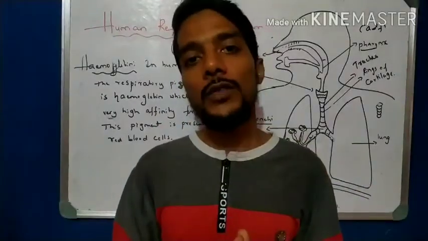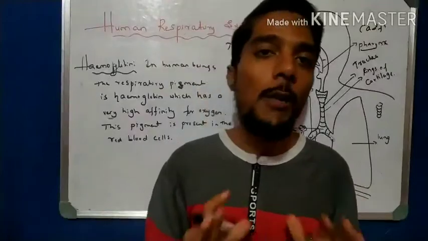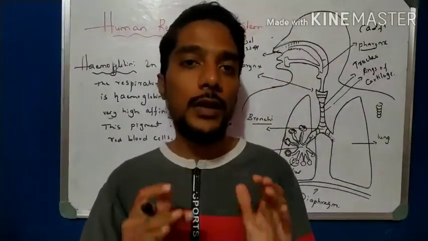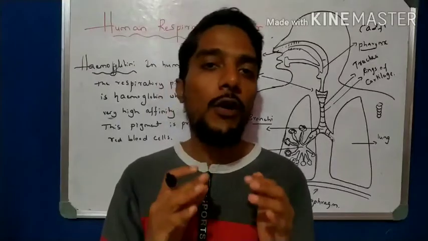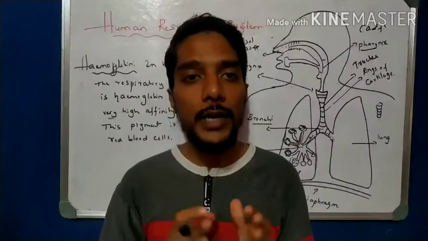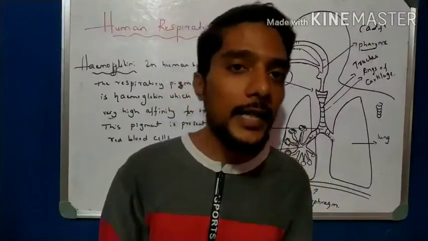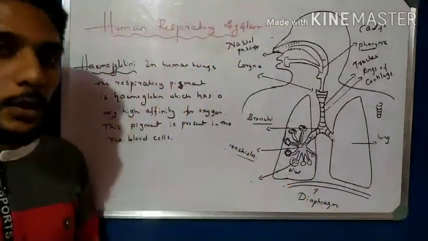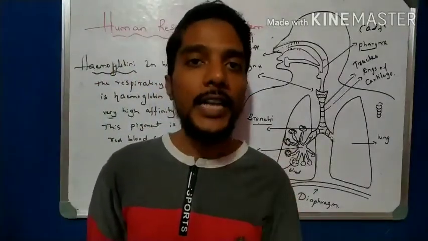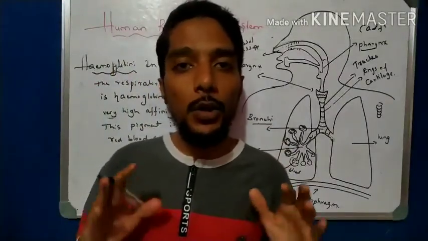That is very slow, and for large and complex organisms, the diffusion process is not sufficient for the transportation of oxygen. So for that, a very fast transportation of oxygen is required, and that is nothing but hemoglobin.